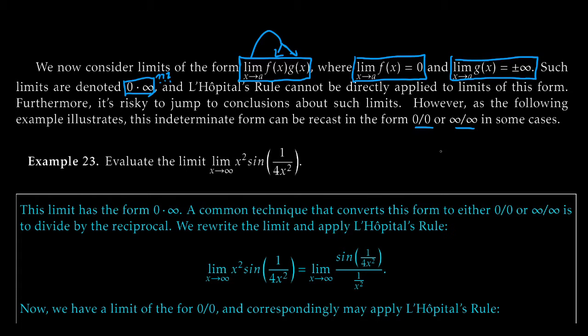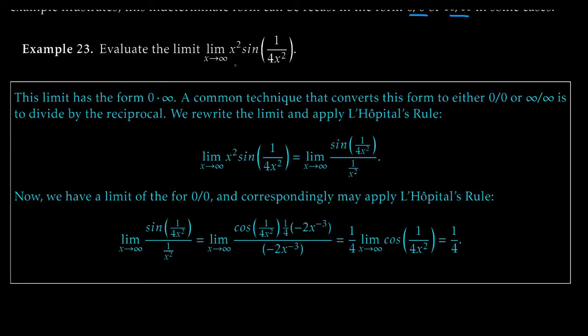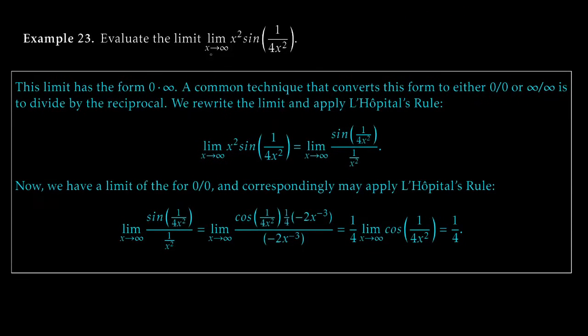So, first thing we're going to do, we're going to look at an example and get some intuition. All right, let's evaluate the limit as x goes to infinity of x squared times sine of 1 over 4x squared. So, if we just look and see what's going on, the limit as x goes to infinity of x squared is, well, put a really big number and square it. What do you get? A very big number. This doesn't exist, but the way it doesn't exist is by going off towards infinity. So the limit as x goes to infinity of x squared is infinity, as we like to say.